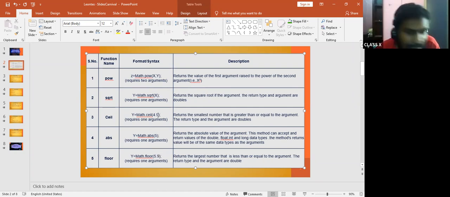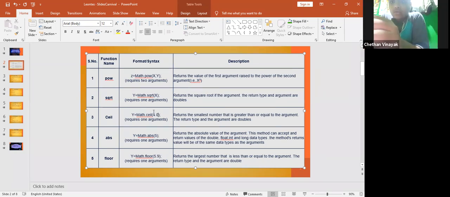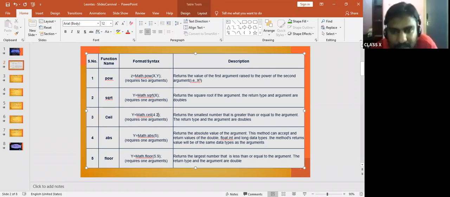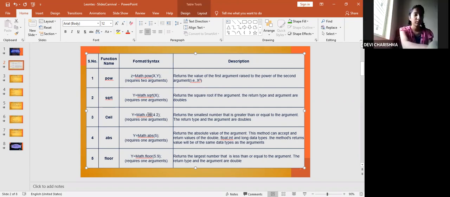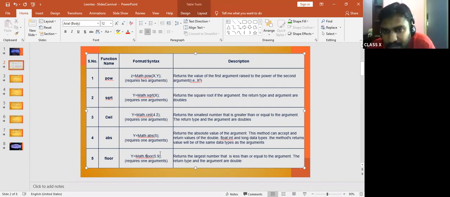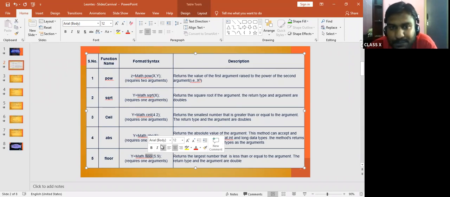Same thing here with Math.floor. 4.0, what will be the answer? 4.2, what will be the answer? 4.5? I'm telling you, ceil should be the smallest and floor should be the largest. Hope you understand the difference between these two.